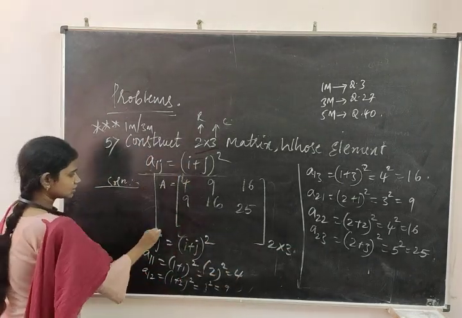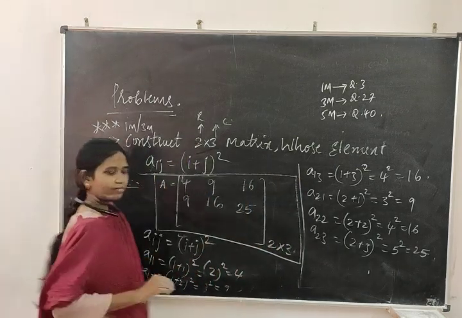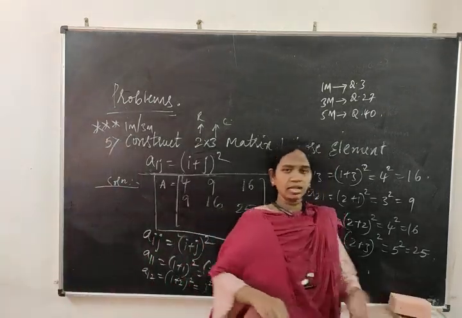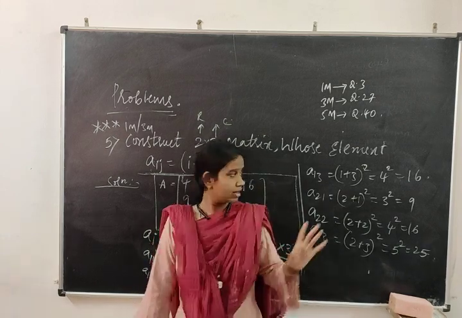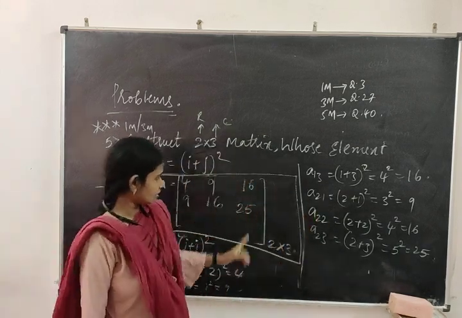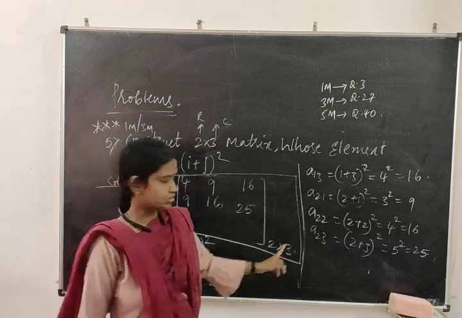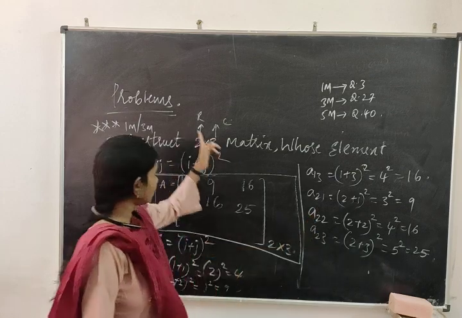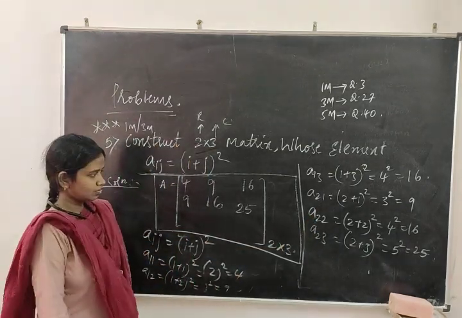Okay, so this is about the construction of the matrix. Today we have learned three varieties of problems. One is writing the possible order. Second is finding the number of elements, a suffix 11, a suffix 12. And third is making the construction of a matrix.